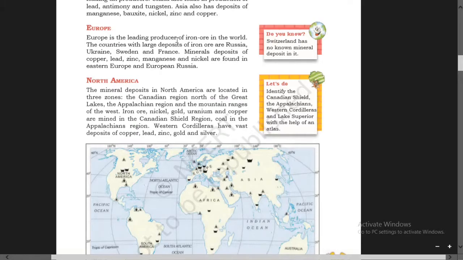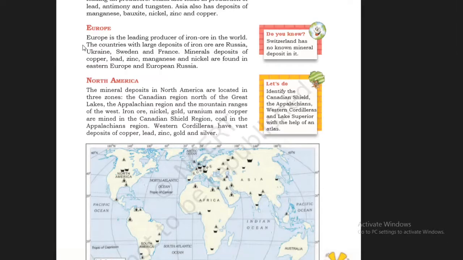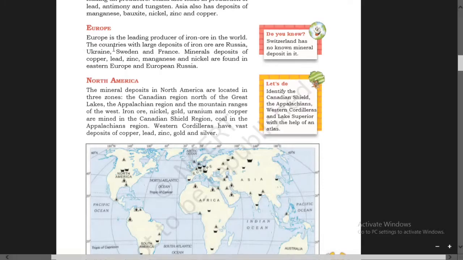Europe is the leading producer of iron ore in the world. See, iron ore means a rock or mineral from which iron can be extracted. So Europe is the continent which is the leading producer of iron ore in the world. The countries with large deposits of iron ore are Russia, Ukraine, Sweden, and France.